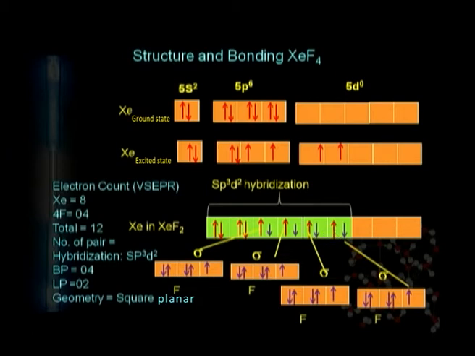The electron pair distribution in sp3d2 hybridization is what? That is the octahedral type distribution, but the geometry is not octahedral because only bond pairs are considered. You should always make this clear: the geometry and electron pair distribution are very much different from each other. Only bond pairs are considered to decide the geometry. Here there are 6 pairs but only 4 bond pairs. You can see the geometry is what type? That is square planar. The 2 lone pairs are above and below the plane, and the 4 fluorine atoms are arranged in a square plane.